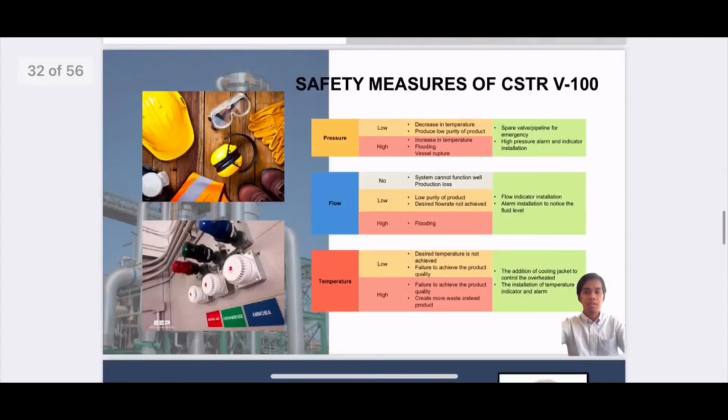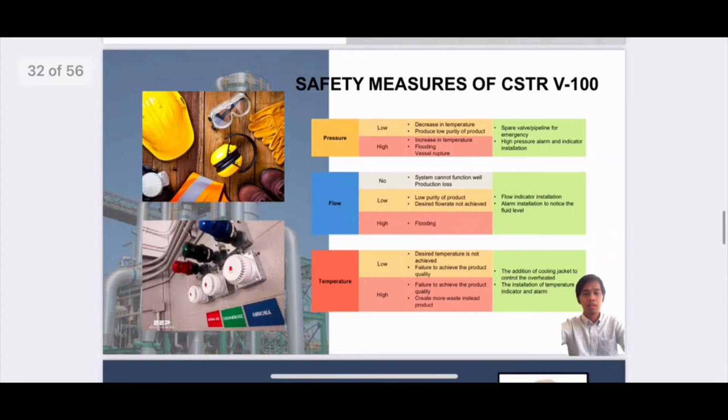For the safety measures of CSTR V100, if the pressure is too low or too high, it will lead to lower purity of product and the vessel will rupture. Thus, a spare valve or pipeline should be installed. The pressure alarm and indicator should be installed too. Next, if the flow is too low or too high, it will lead to lower purity of product and also flooding of the reactor. Thus, the indicator and alarm should be installed.